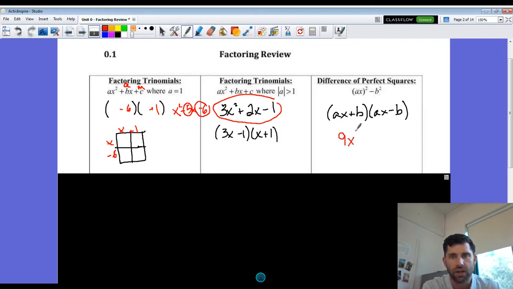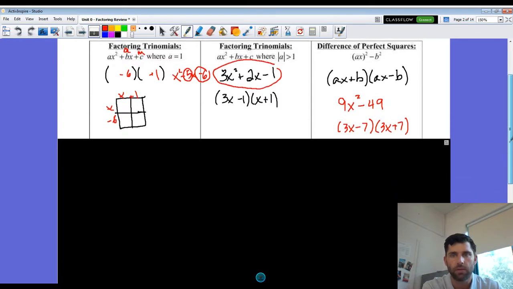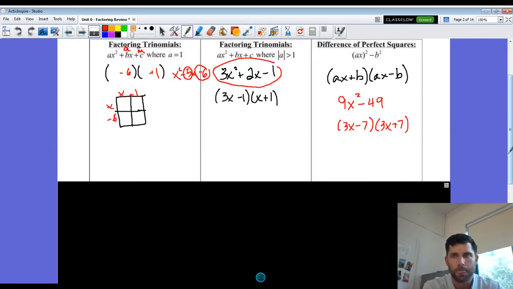Difference of 2 perfect squares is something you've looked at a million times as well. This is just a pattern that you should identify at this point. So we have like 9x squared minus 49 or something like that. We should see that and just intuitively know we have a difference of 2 perfect squares situation, and that's what we're left with. If you need to pause, like we talked about earlier, pause, rewind, rewatch, whatever you have to do, skip through if you need to for some of this stuff. But that's our real basic nuts and bolts of some factoring.